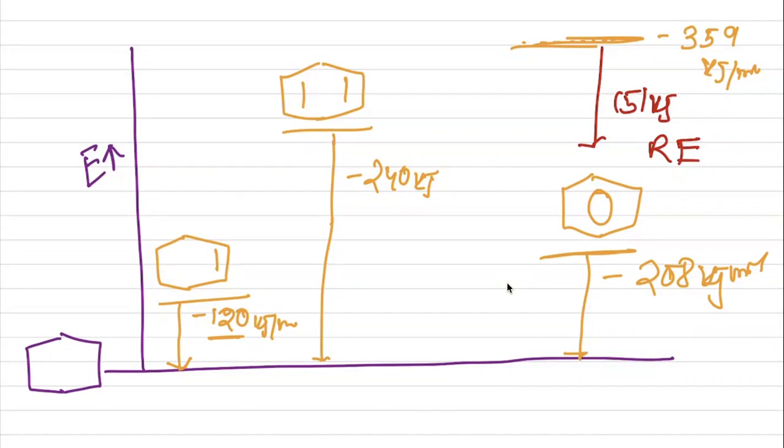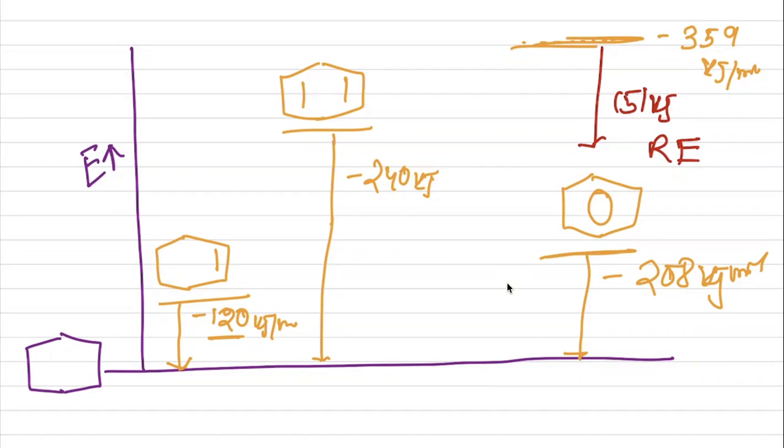Now, we have to learn one important thing. Next we will learn resonance effect or mesomeric effect.